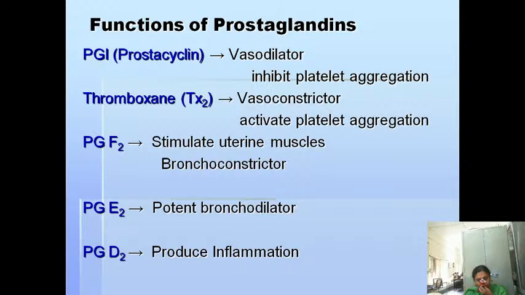And PGE2 is a bronchodilator. Okay, and PGD2 produces inflammation. And thromboxane, that is TX2, is a vasoconstrictor, and it activates the platelet aggregation. Okay, these are the functions of the prostaglandins. Please note down these functions. This question, functions of the prostaglandins, is an important 4 marks question.